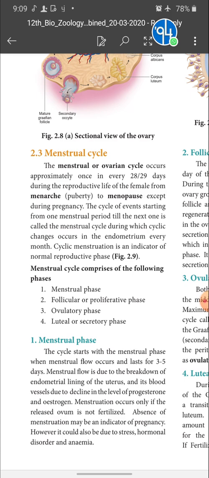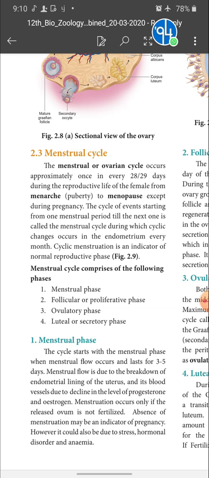The menstrual or ovarian cycle occurs approximately once in every 28 or 29 days during the reproductive life of the female, from menarche, that is puberty, to menopause, except during pregnancy. This you should keep in your mind. During the reproductive life of the female only, the menstrual cycle takes place. What is the reproductive life of the female? It is from menarche to menopause.